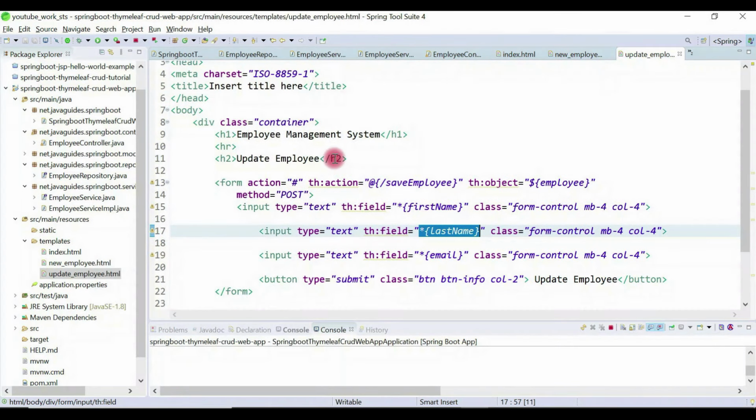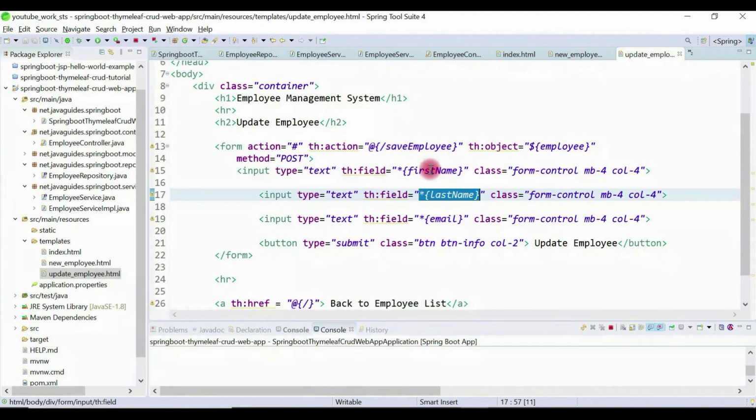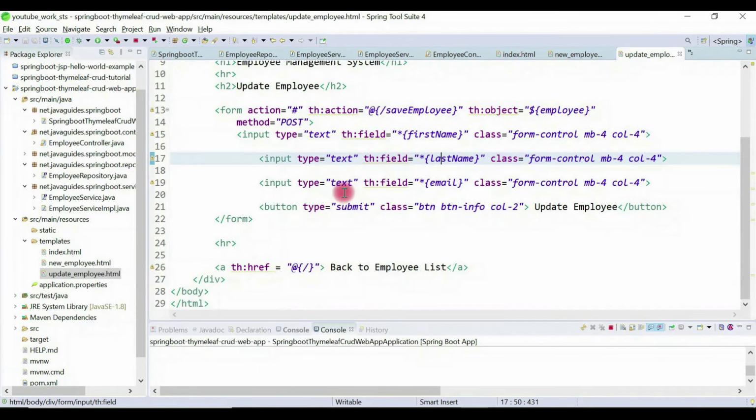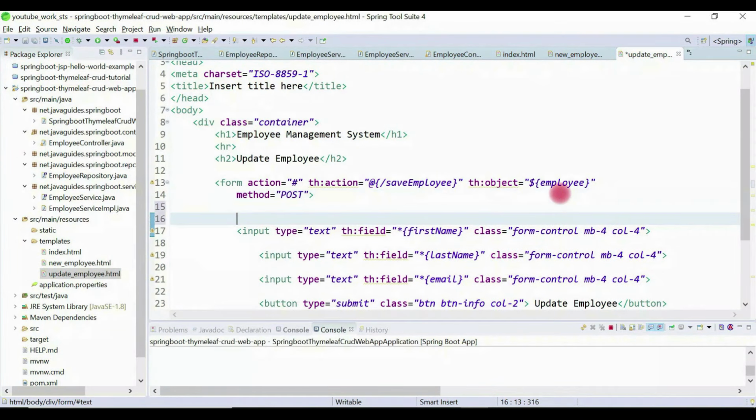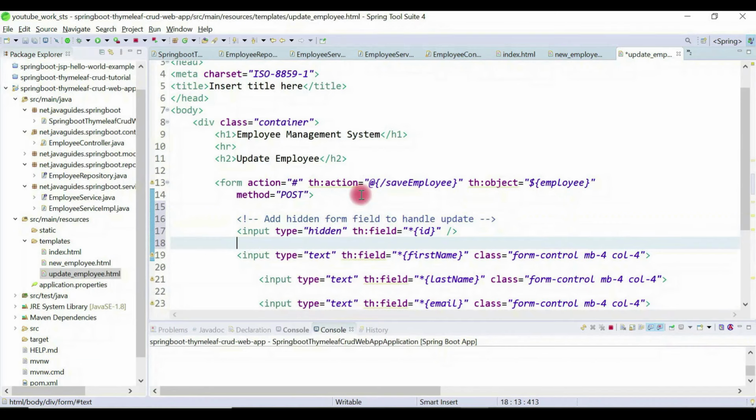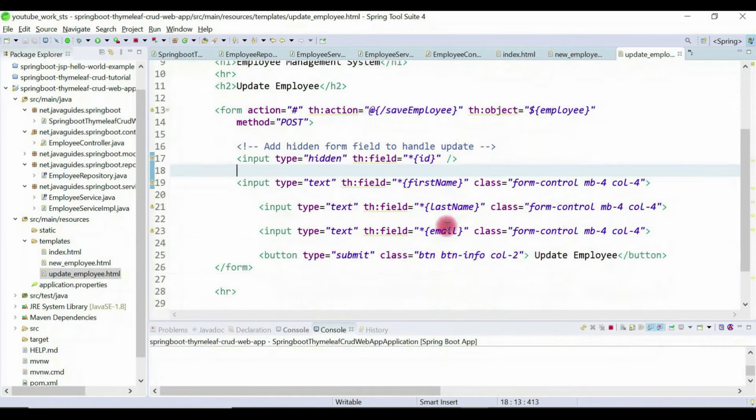Whenever this page is loaded the first time, it will call a getter method to get the data, and that will be pre-populated in each input field. Understood? It's pretty simple, nothing fancy, and it's similar to new employee. Here we need to just add a hidden field over here. Let me quickly add it here. Nothing fancy.